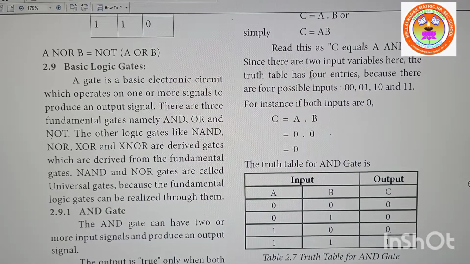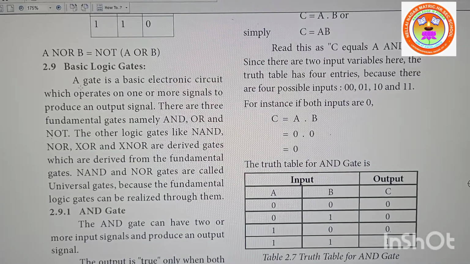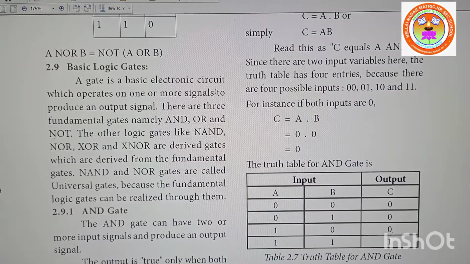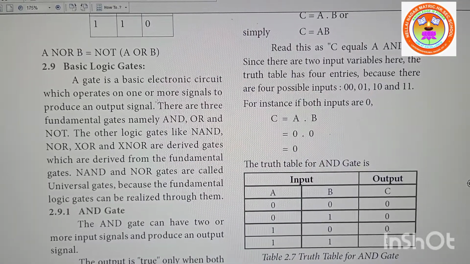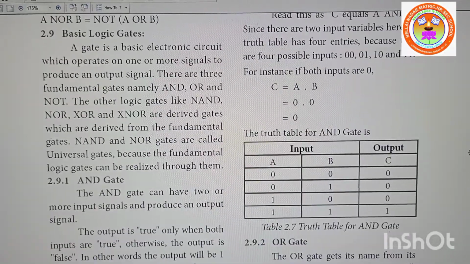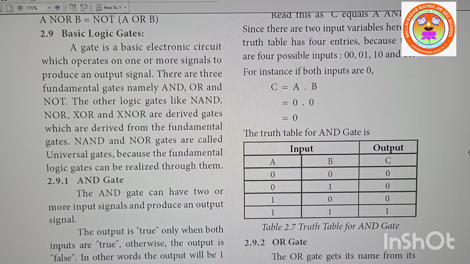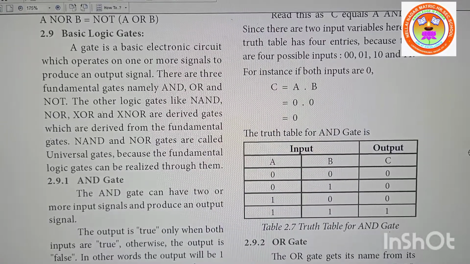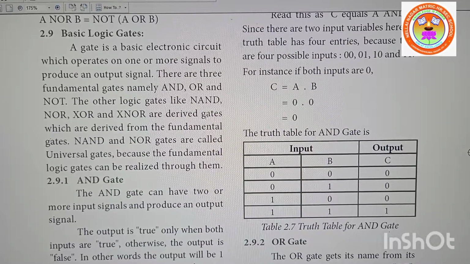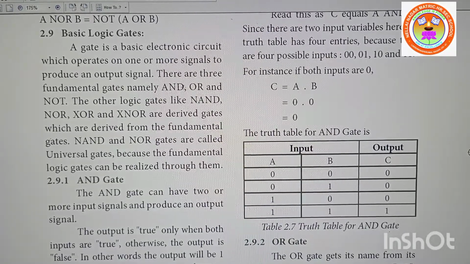Next topic is basic logic gates. A gate is a basic electronic circuit which operates on one or more signals to produce an output signal. There are three fundamental gates, namely AND, OR and NOT. Already you have seen, right? The other gates like NAND, NOR, XOR, XNOR are derived gates, derived from the fundamental gates. That means through the combination of AND, OR and NOT, you get NAND, NOR, even XOR.